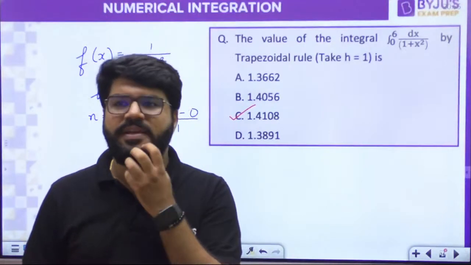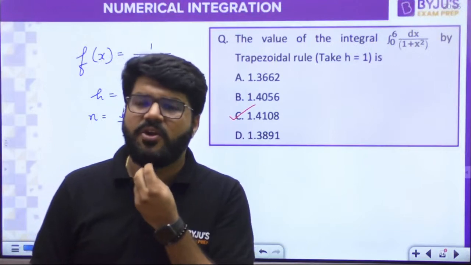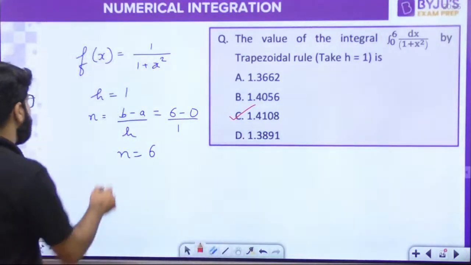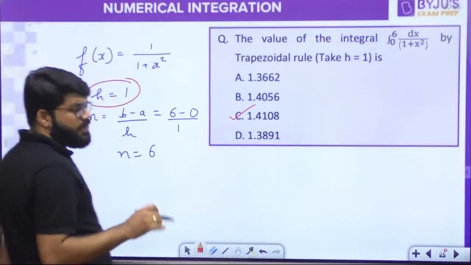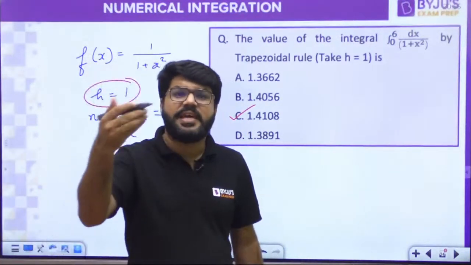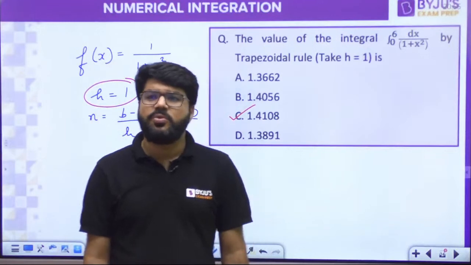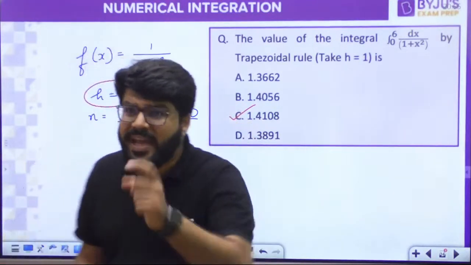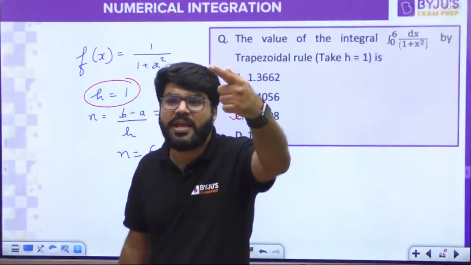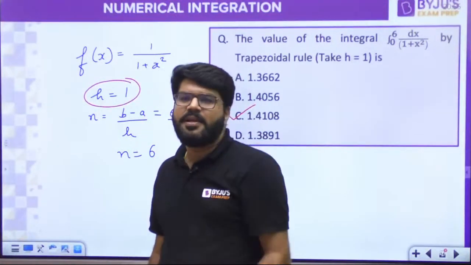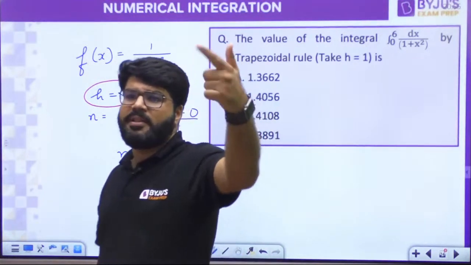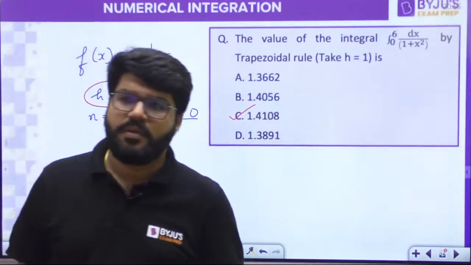Why are we not taking a fractional h? Because the interval size is 1. Interval size means step size. So if 0, then I will take 1, then 2. So h is the step size, how much step you have to take: after 0 comes 1, after 1 comes 2, after 2 comes 3, after 3 comes 4, and so on.